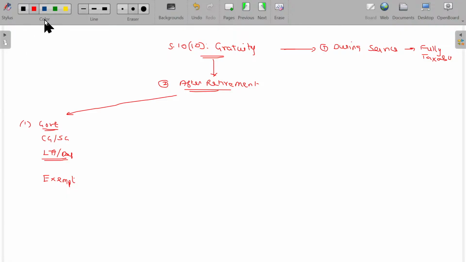Then, the second one is all about non-government employee. Non-government employee. Okay. And payment of gratuity act covered. PGA, payment of gratuity act covered.